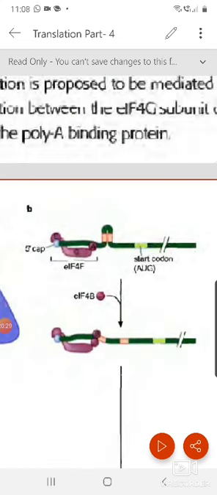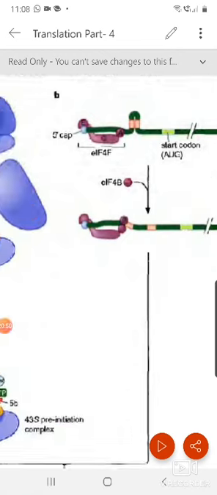So what I mentioned here, eIF4F has three subunits: one is E, one is G, one is A. Now, binding of eIF4B triggers the helicase activity of A, and it starts scanning.